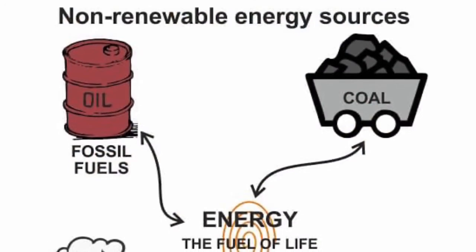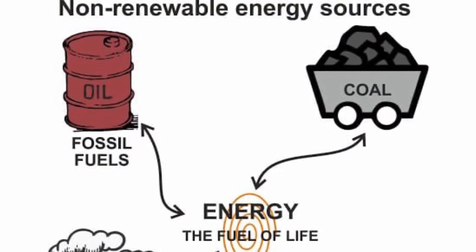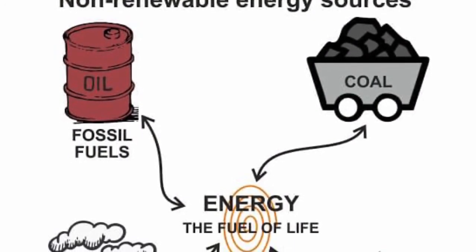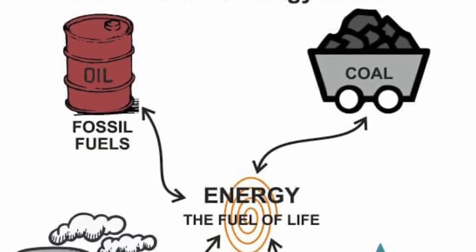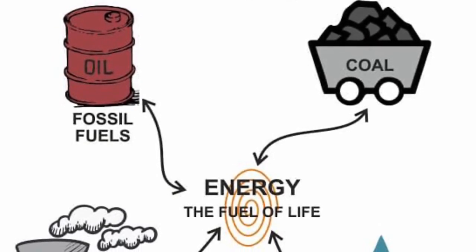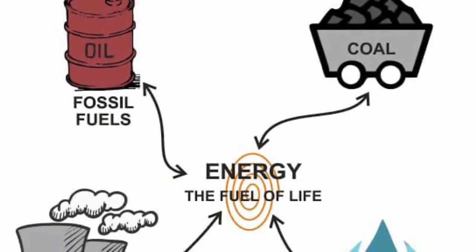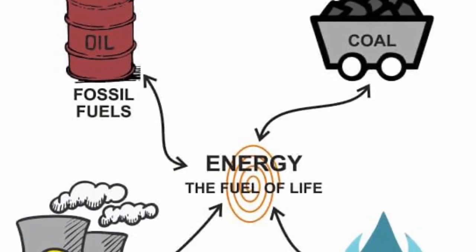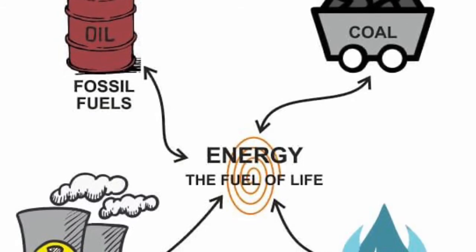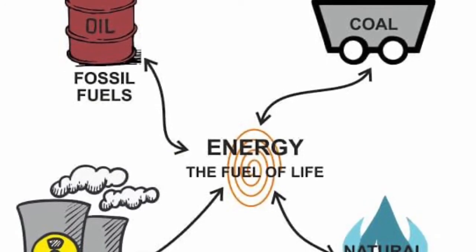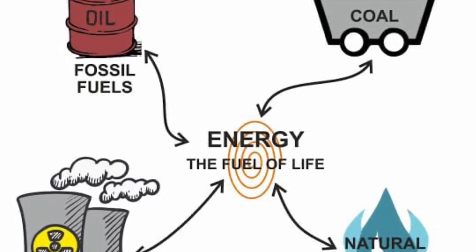Now we'll see about non-renewable resources. If we consume these resources, we cannot get them back again and again. That is called non-renewable resources. Continuous consumption of non-renewable resources ultimately leads to exhaustion.